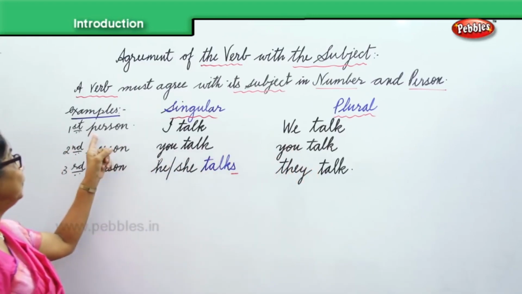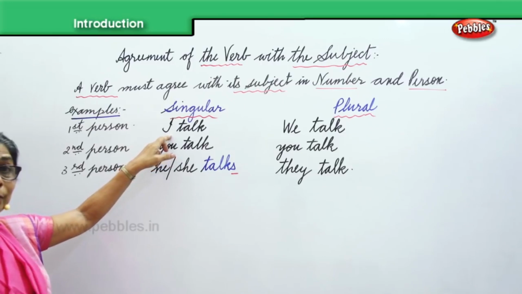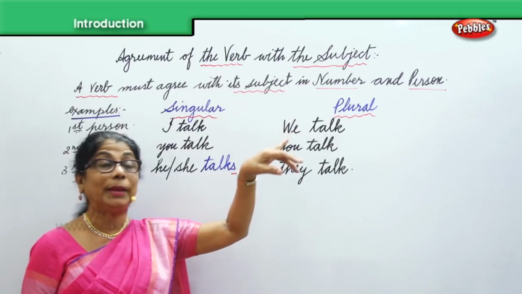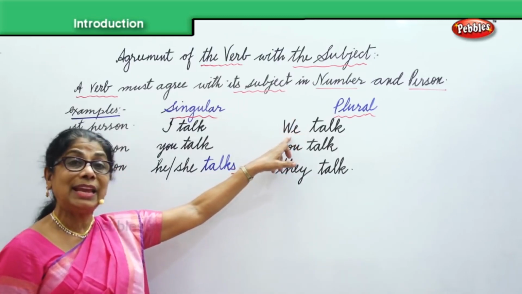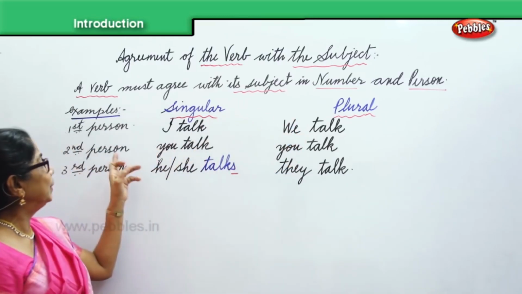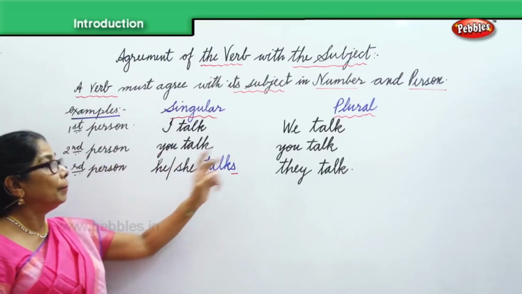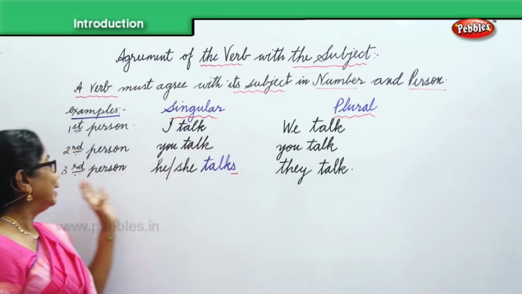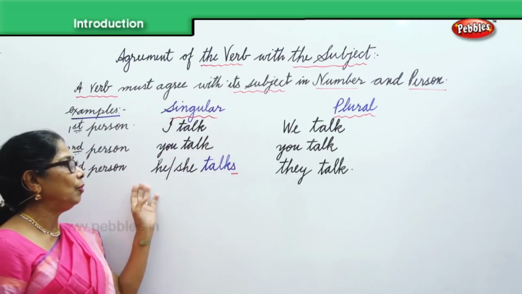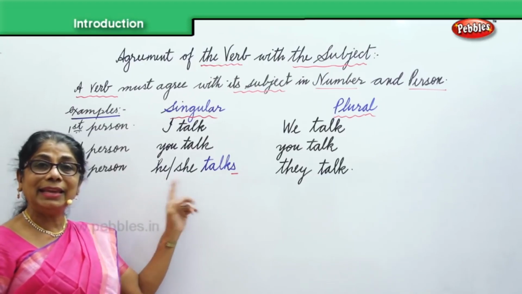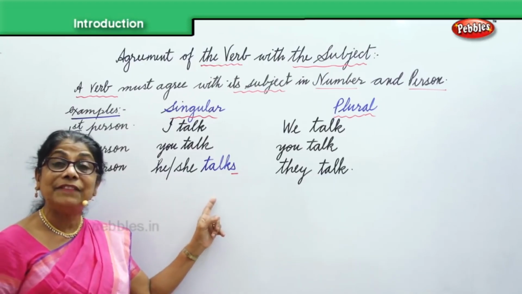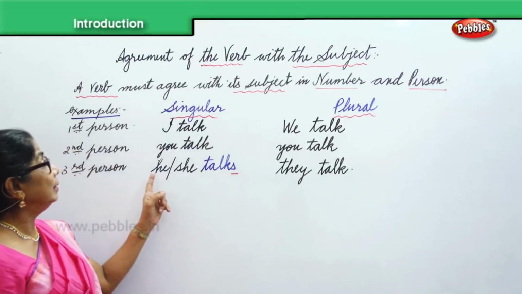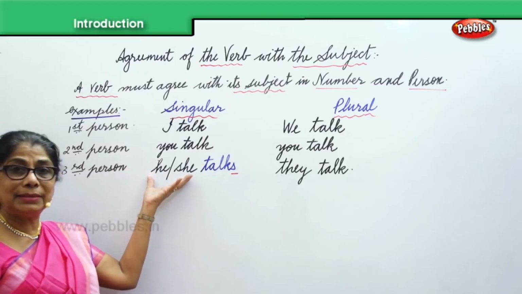Okay? So in the first person you have I talk. In writing, any matter you write, you have to be careful. Then in plural, we say we talk. In the second person, we'll say you talk, and the same thing in the plural, you talk. In the third person, whether it is he or she, we say he talks or she talks. Here the verb changes, and the person is singular.